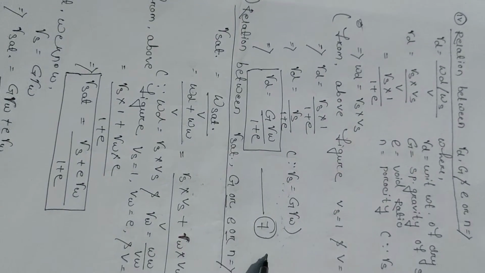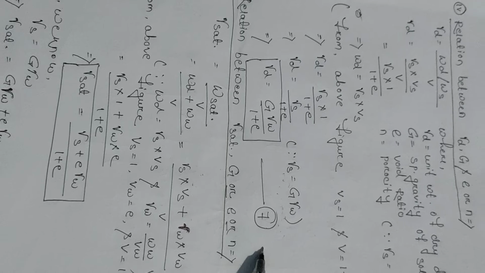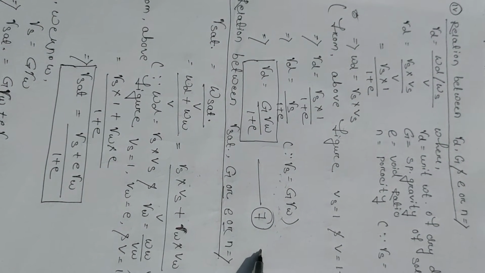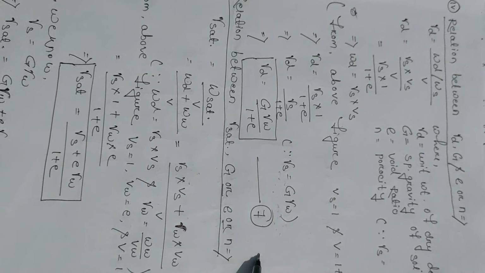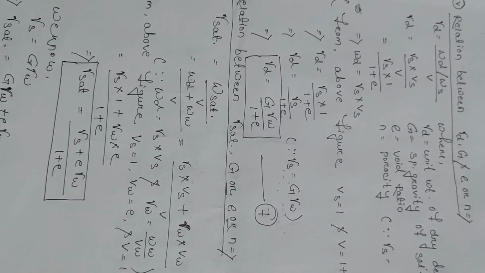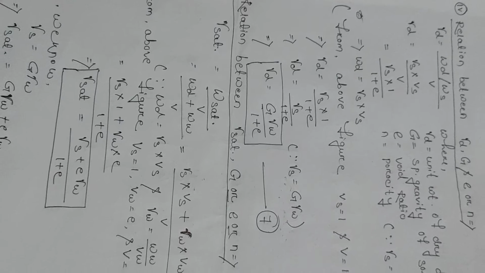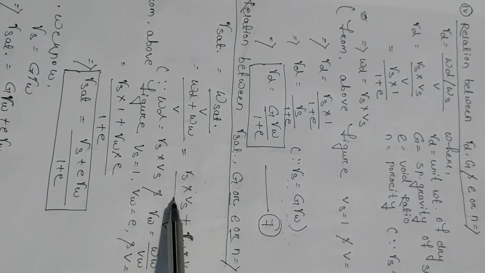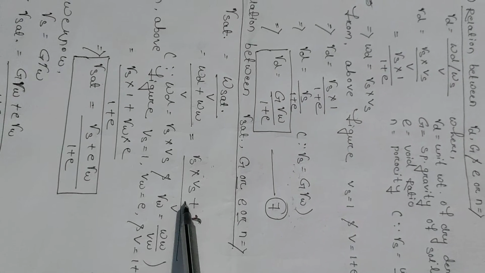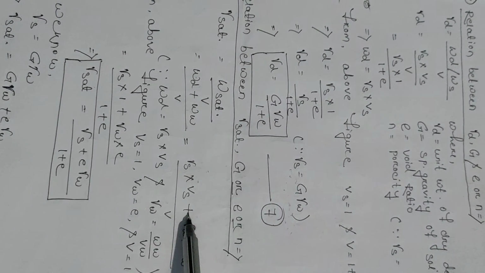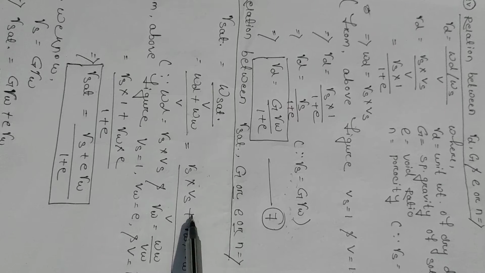So the next one is the relation between gamma saturated, G, e and n. Gamma saturated means unit weight of saturated density, G means specific gravity, e equals void ratio, and n equals porosity. So gamma saturated equals W saturated by V, weight of soil and water divided by total volume.